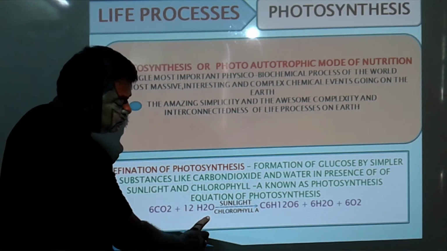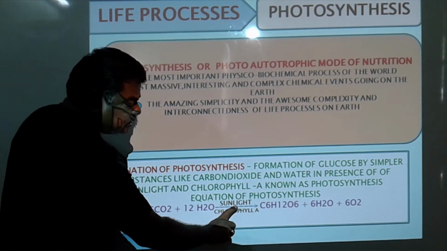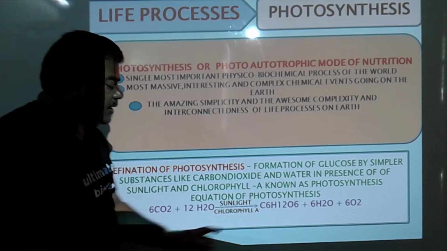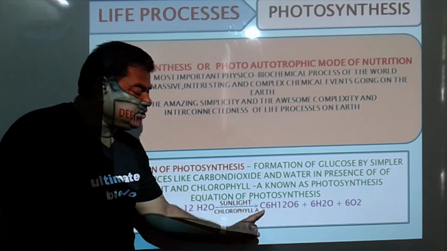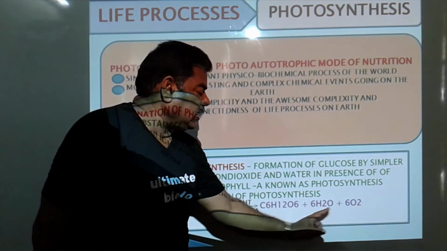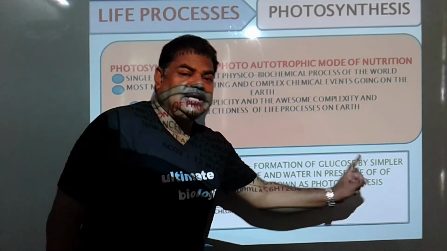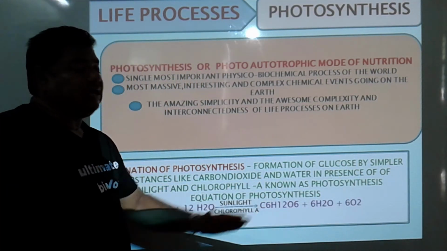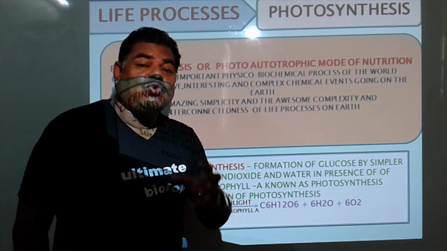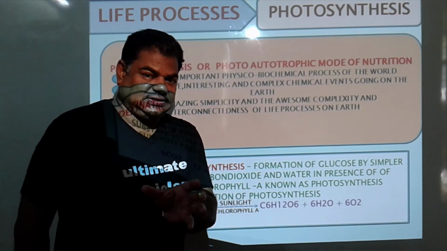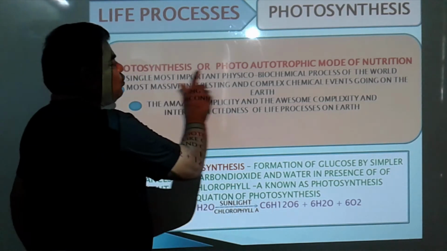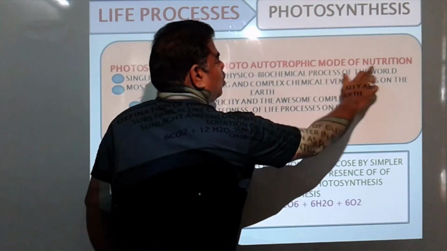Carbon dioxide plus water, in presence of sunlight and chlorophyll A, plant prepares its own food material, that is glucose, and water and oxygen which is formed get released out like this. We call it photosynthesis. This is photosynthesis or photoautotrophic mode of nutrition.